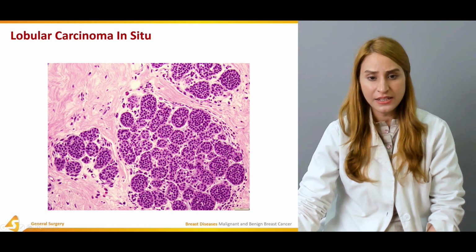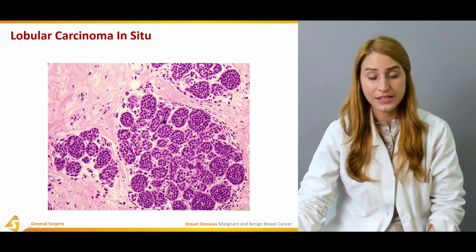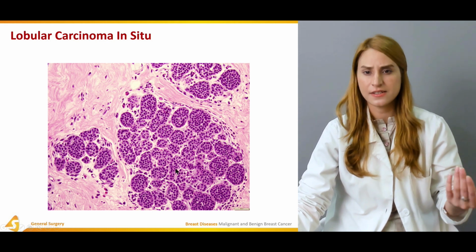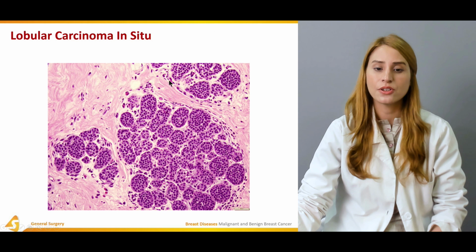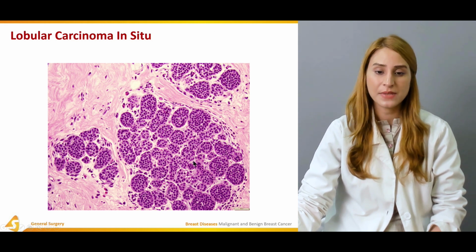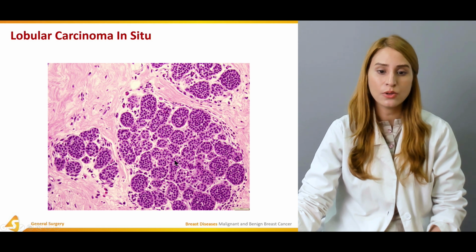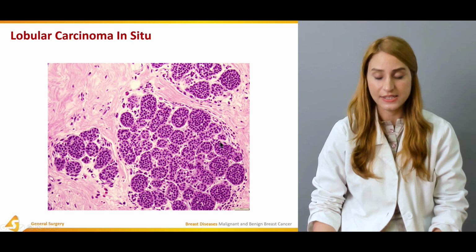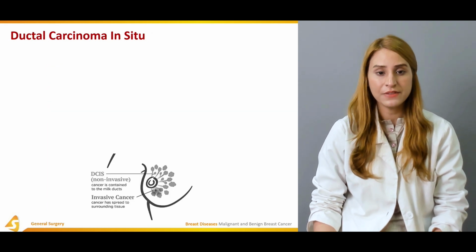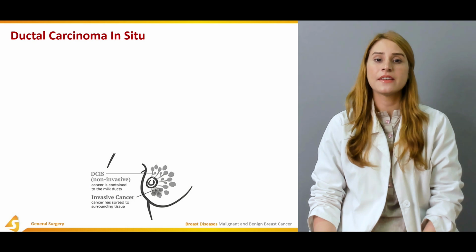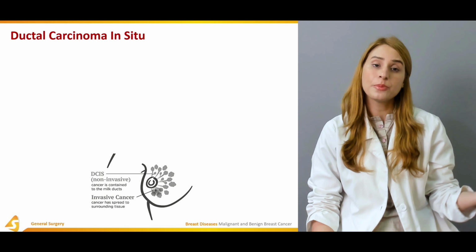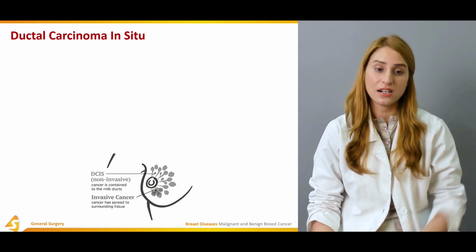Here you can see there's proliferation, but the proliferative index is very low, not that much. And you can also appreciate there are a lot of proliferative cells. They have an increased nuclear to cytoplasmic ratio, and there's just a lot of proliferation of solid cells, right? So then we have the ductal carcinoma in situ. The name suggests that it is not arising from the lobules, it's actually arising from the ducts, right?